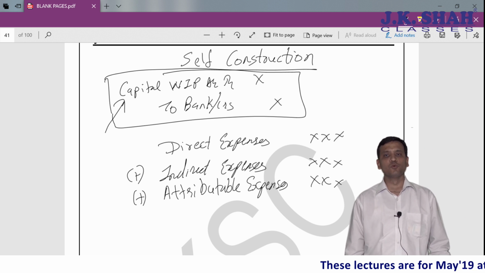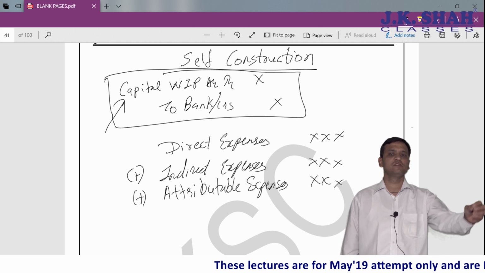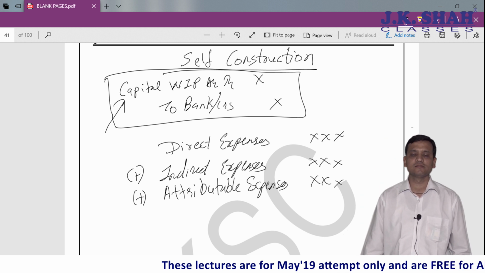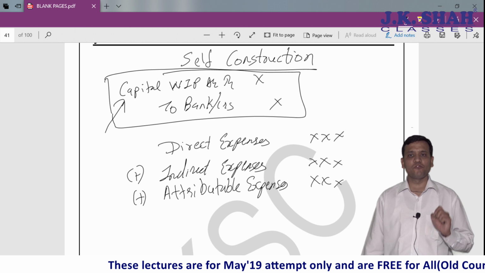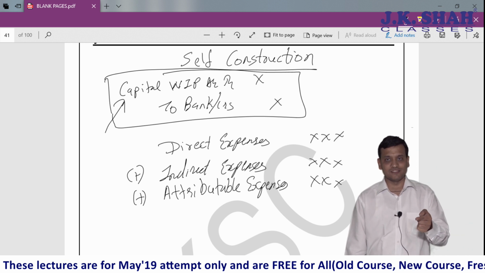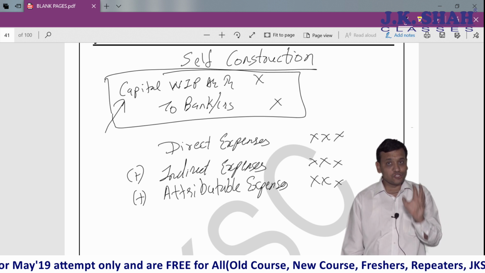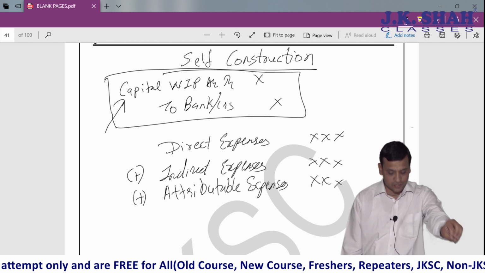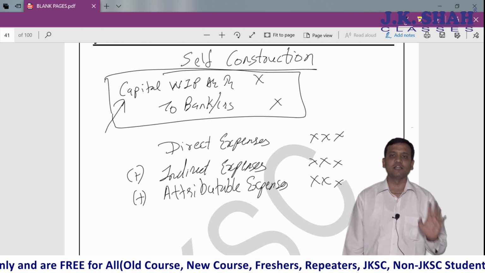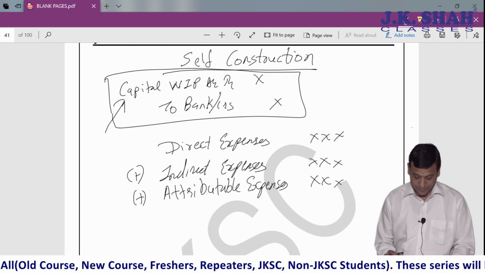Like there is a supervisor. He is supervising 4 to 5 self-constructed assets. So when he is supervising 4 to 5 self-constructed assets, the salary paid to that supervisor will be attributed on a logical basis based on the number of hours used in construction of this asset 1, asset 2, asset 3 and so on. That is attributable expenses.